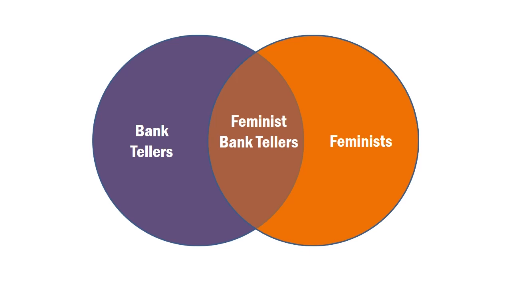Can't be more likely. However, the description so closely matched a schema you might have of a feminist, so you over-rely on the representativeness of the information matching the judgment criterion, and you ignore the actual probability. So that's the representativeness heuristic.